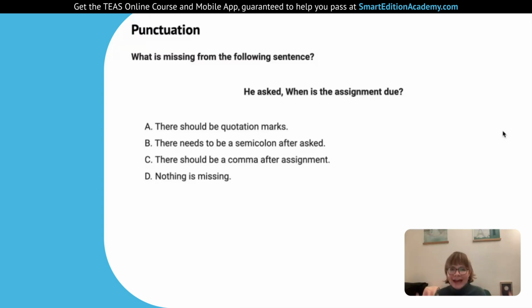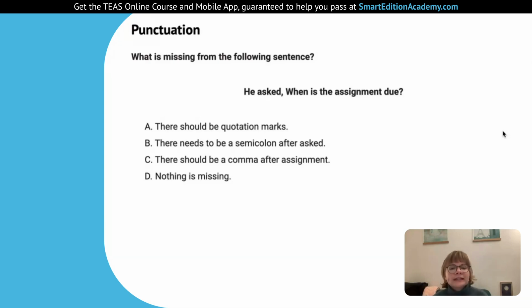In general, you're going to have asked, said, declared, explained, and then comma, and then the direct quote. The semicolon is used differently. So the semicolon is what we saw in the one about the classical music. So semicolon is used to bring together those two independent clauses that are related to each other, but they're really complete sentences on their own, but we bring them together. That's not the case here.